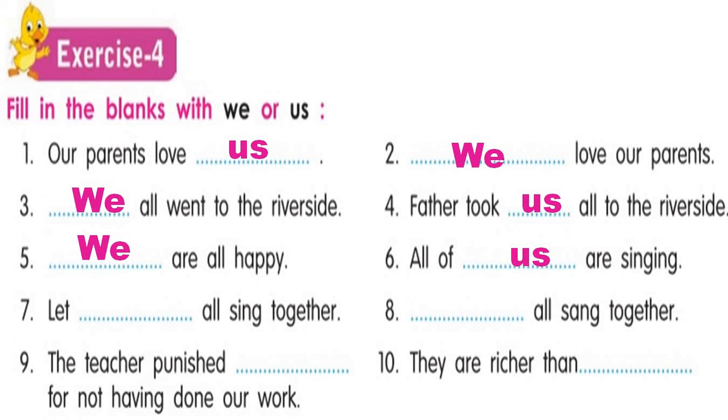Let dash all sing together. Now we are proposing something that we must do this, so we will never write let we sing together. That's really wrong. Whenever you have this word let, you have to write an objective case, so you will write us. Let us all sing together. Dash all sang together. Here we are acting as action doers, so we'll write we. The teacher punished dash. Now the teacher is doing the action and we are receiving, so us. They are richer than us.